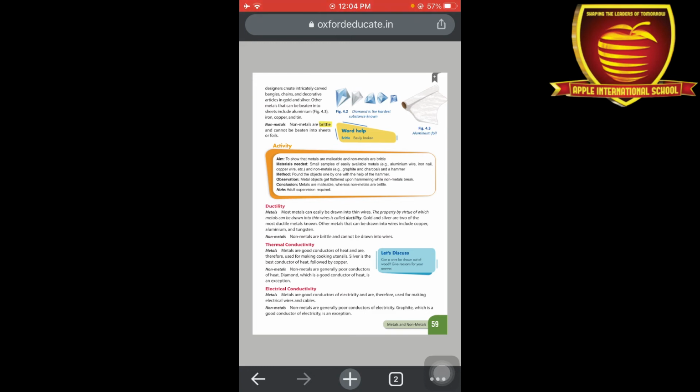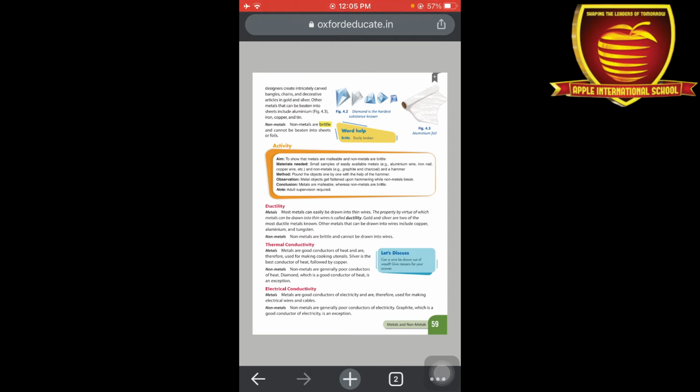Next one is thermal conductivity. Thermal conductivity means how much heat they can absorb. Metals are good conductors of heat, therefore we can use metals for cooking utensils. Silver is the best conductor of heat, followed by copper. Copper से ज़्यादा जो silver है वो best conductor of heat है.